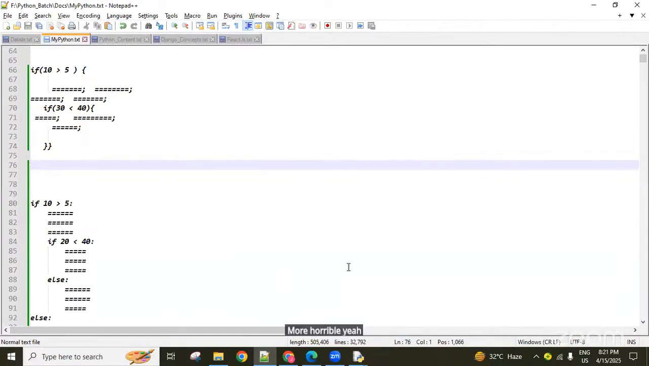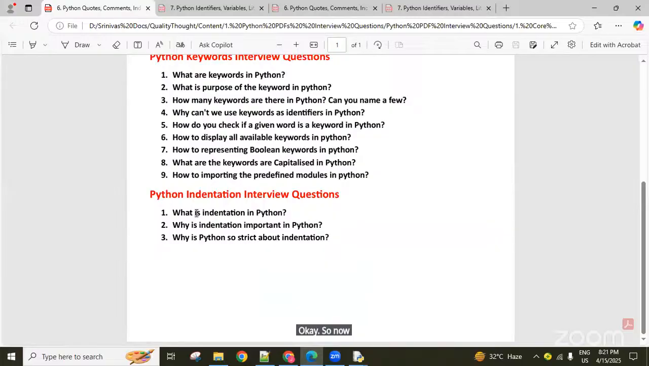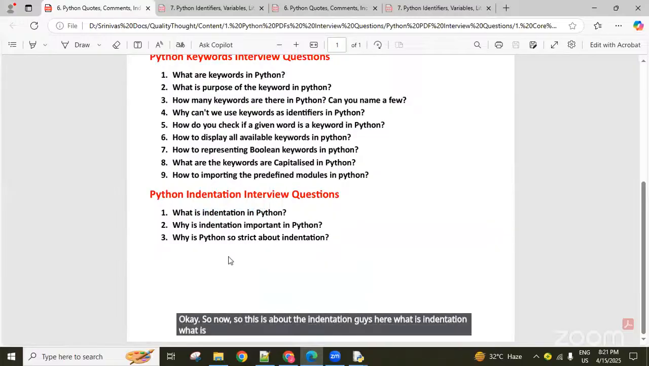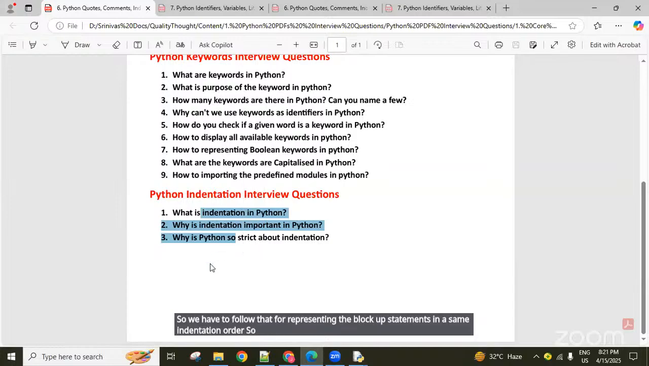So that is the difference between them. Okay, so next, this is about indentation, guys. What is indentation? What is the purpose of indentation? Why does Python follow a strict rule for indentation? For better code readability, they designed it like that. So we have to follow that for representing the block of statements in the same indentation order. So that is a confirmation about this one.